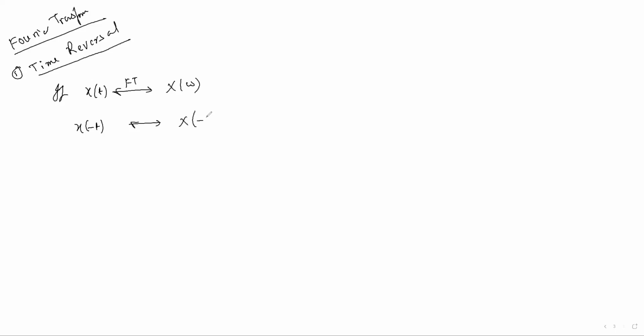You can solve in a similar way. If you know the derivation for the properties of the Fourier series, then you can do it for the Fourier transform also. Time reversal property for the Fourier transform: Fourier transform says if x of t has the Fourier transform X of omega, then x of minus t will be X of minus omega.